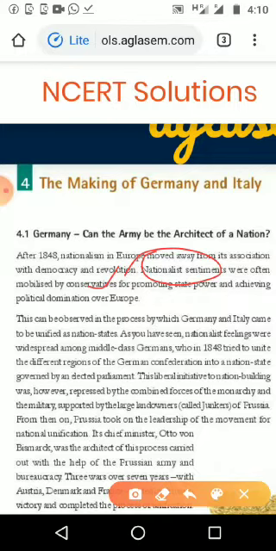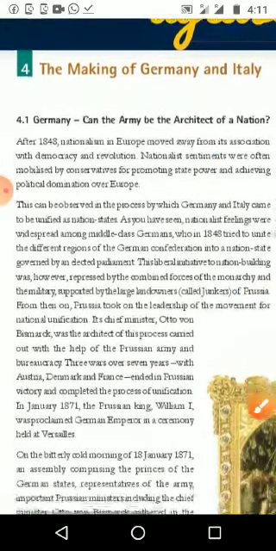What they are saying is that they observed the national feeling, and they also tried to mobilize that and achieve political domination, because if they come together as a nation, they can be more powerful politically, socially, economically. The conservatives understood, and they also supported the nationalist sentiments as well as the liberal ideas. That is the first paragraph, what it says.